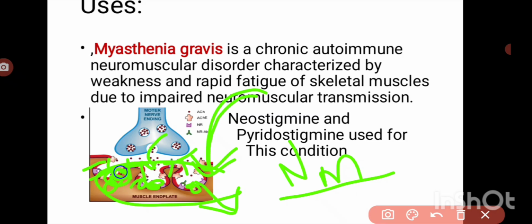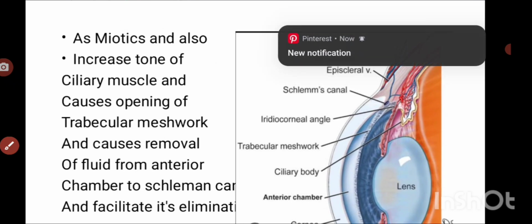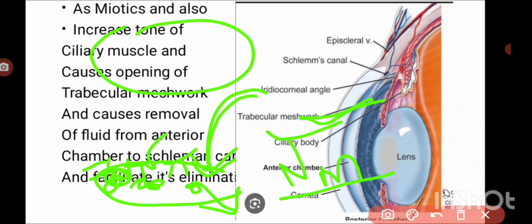Okay, so here the water soluble ones, neostigmine and pyridostigmine, we can use for myasthenia gravis because the skeletal muscle effects are more prominent for water soluble drugs, right? Then for glaucoma, a lipid soluble one, especially physiostigmine, we can use in eye conditions. Here they cause miosis. They constrict the pupil by constricting the circular muscles of the iris, and they also constrict the ciliary muscles.